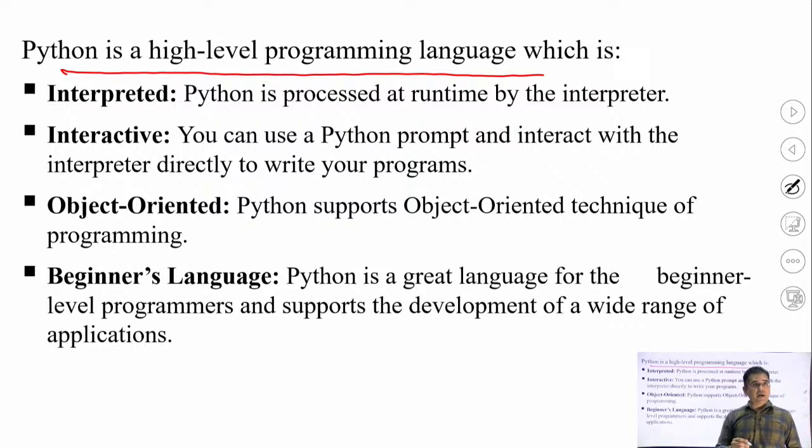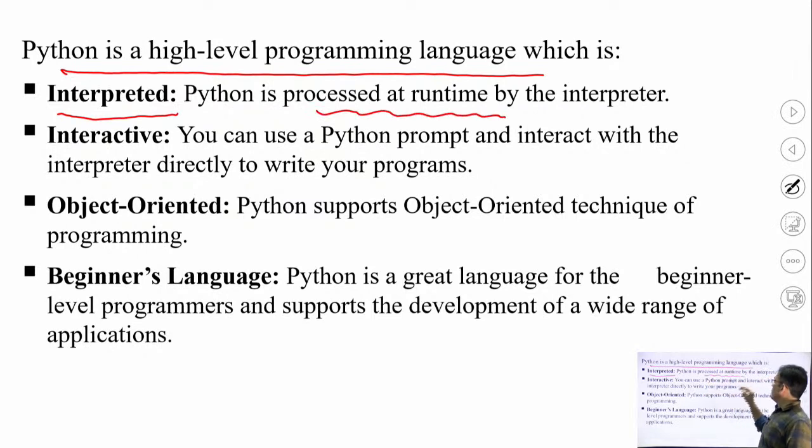So Python is a high level programming language which is interpreted in nature. The very first property of Python is interpreted, which means it is processed at runtime by the interpreter. As we know, C language has a compiler in itself.